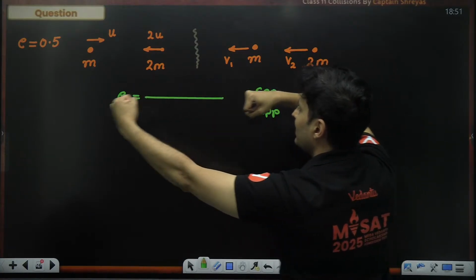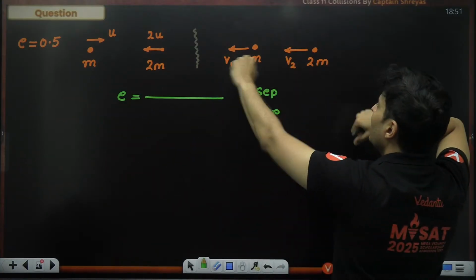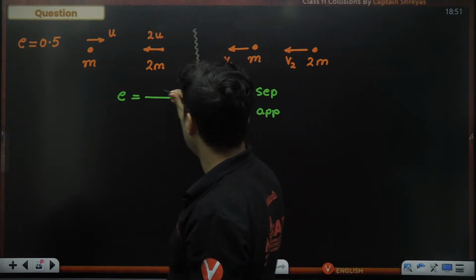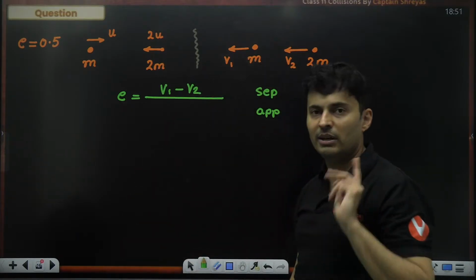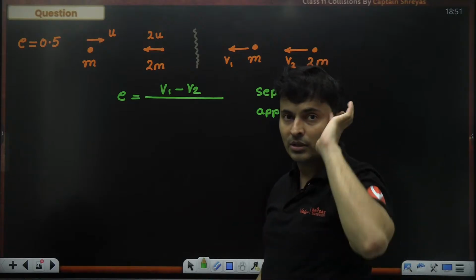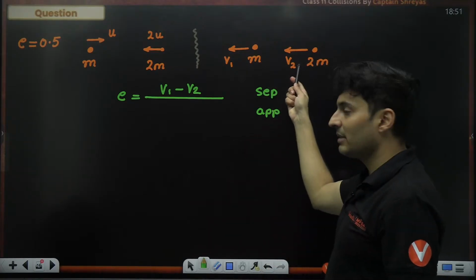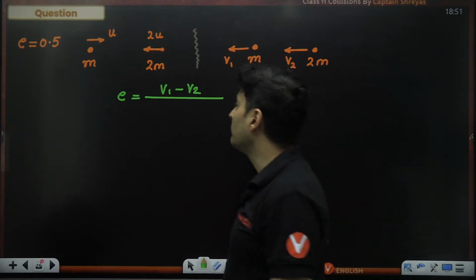So they collide like this and they go like that. So V1 and V2 in the same direction. So relative speed will be V1 minus V2. How many of you got it? V1 minus V2, not V2 minus V1. You should think why. Okay, because this person is behind the person in front.